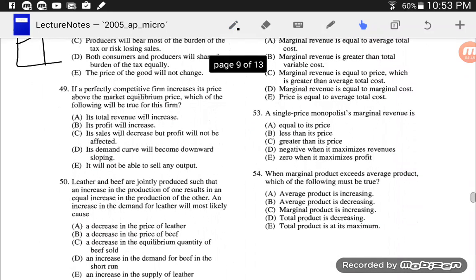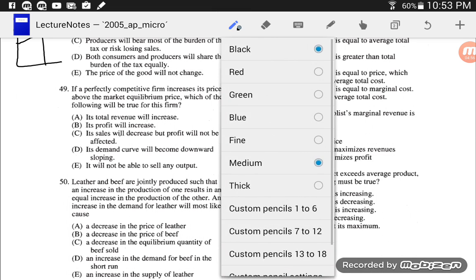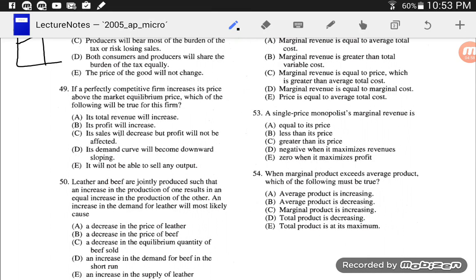Number 49. If a perfectly competitive firm increases its price above the market equilibrium price, which of the following will be true for this firm? Well, that's the thing with perfectly competitive firms. If you raise your price, somebody else is going to just come in because it's free entry into the market. Anybody can join. Somebody else will come along and undercut your prices, and you won't be able to sell anything.